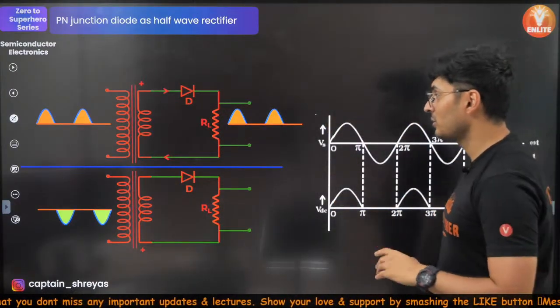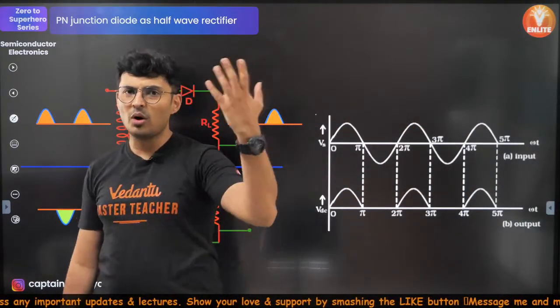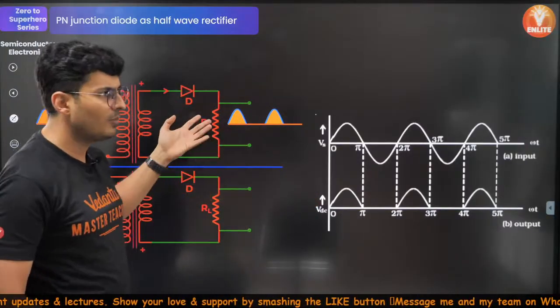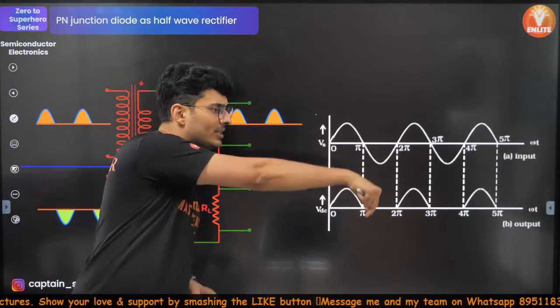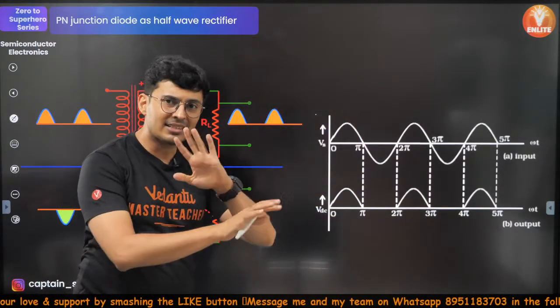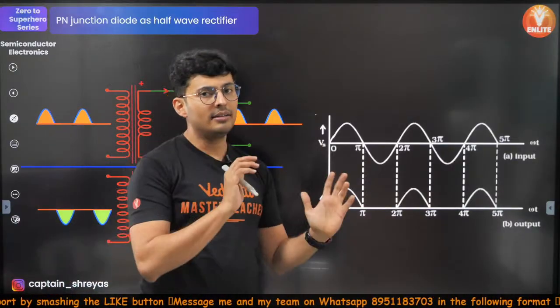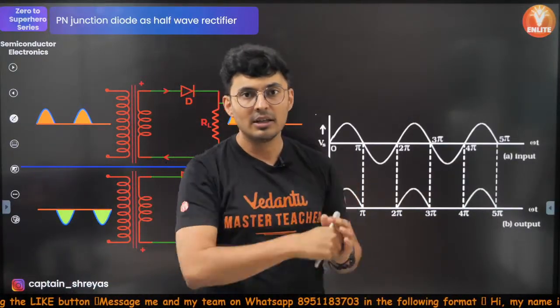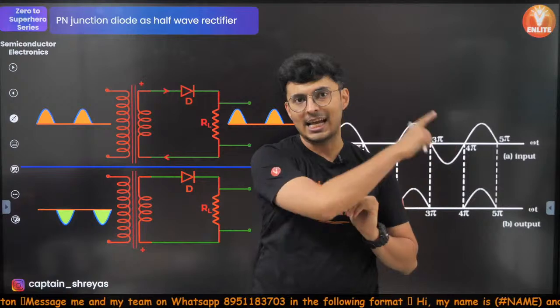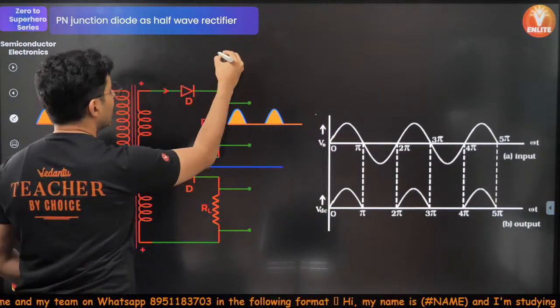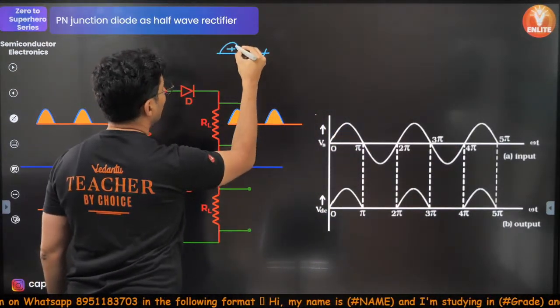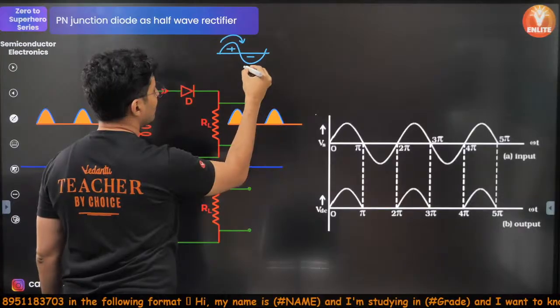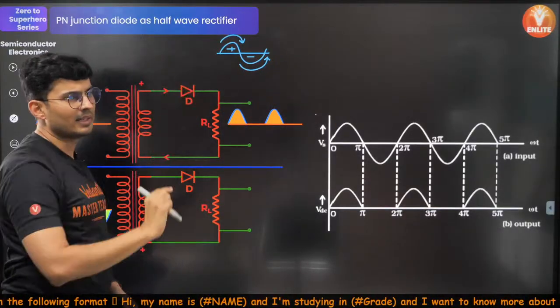Very good. Understood. Now, AC has a positive cycle and a negative cycle. Positive means the current flows one way. Negative means the current flows the other way. So, that's the meaning of a positive cycle and a negative cycle of an AC current. You would have seen AC current shown like a sine wave. When I say positive, it means it flows one way. When I show negative, it means it flows the other way.